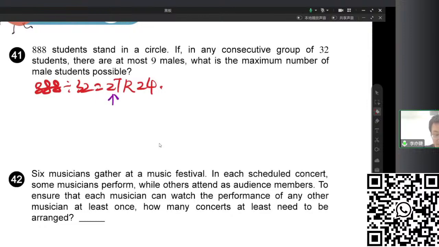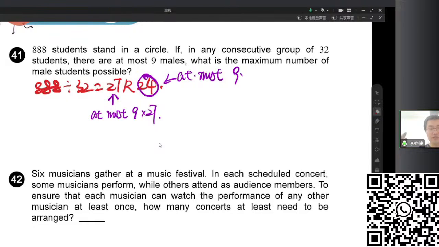Which means we can only have a whole group for the first 27 groups of 32 people. So at most 9 times 27, which is easy to determine. But what about the remaining 24? Because there are at most 9 in every 32, can we put the last 9 all inside this 24? Can it be? Actually, not.